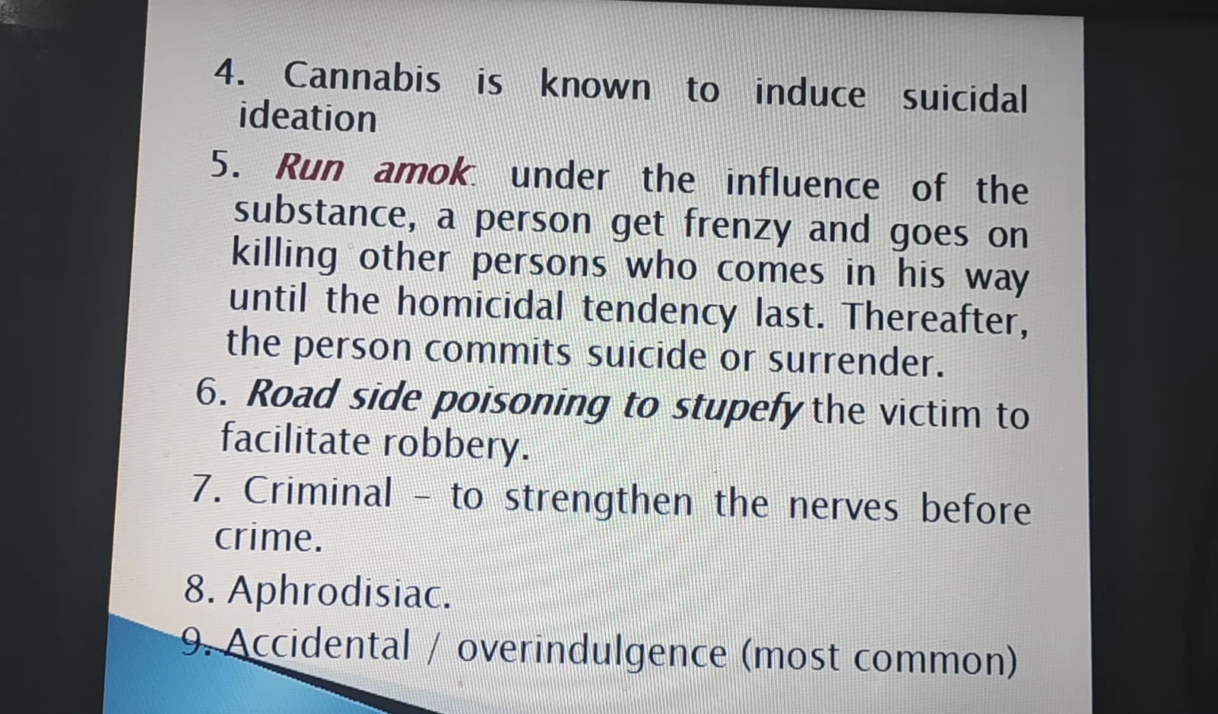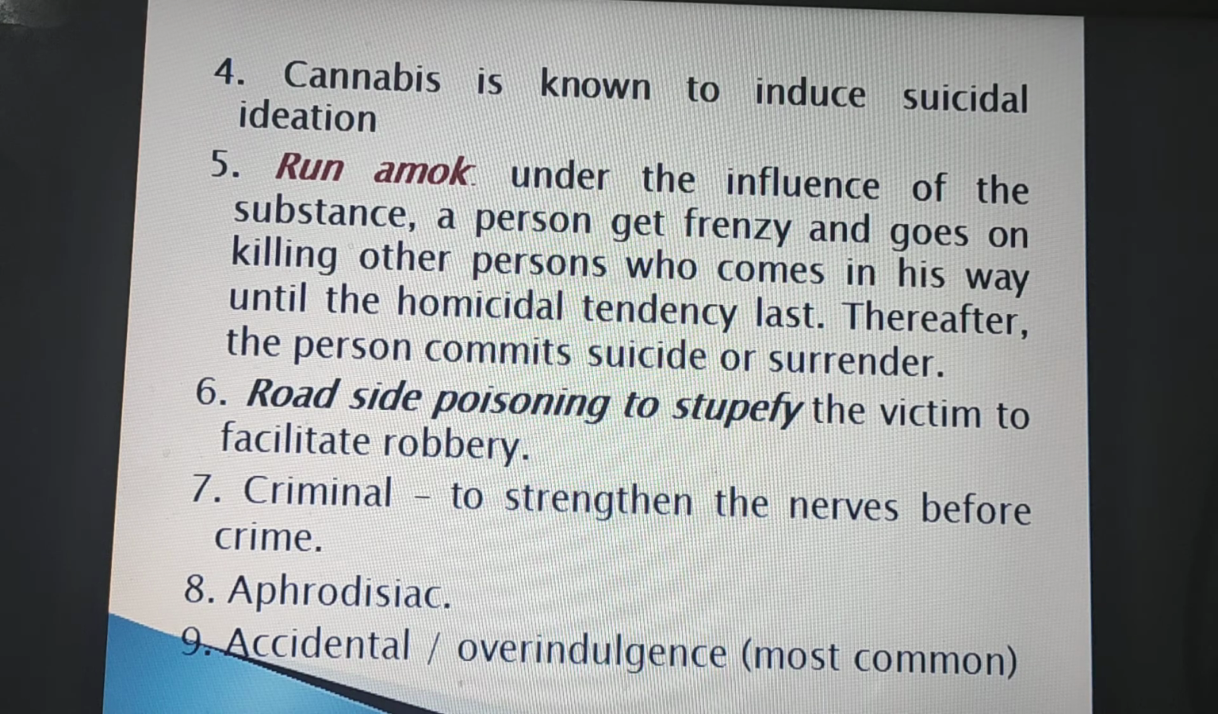Roadside poisoning to stupefy. As it is a delirium poison, it stupefies the person and the person becomes unable to defend himself and becomes a victim, facilitating robbery or any other crime like rape, etc. Sometimes criminals also take cannabis to strengthen the nerves before crime, as I have told you in the clinical features, that it causes some relaxation and some euphoria and excitement. So it helps them to strengthen the nerve before crime. Then sometimes it is also used as an aphrodisiac,